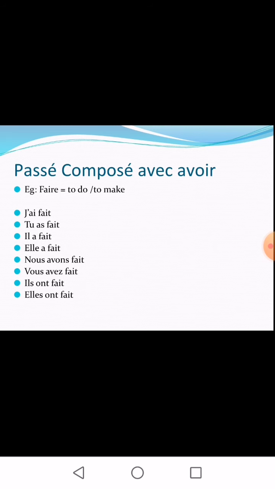Another example is faire. Faire is a verb which has an irregular past participle form. So the passé composé of faire is j'ai fait, tu as fait, il a fait, elle a fait, nous avons fait, vous avez fait, ils ont fait, elles ont fait. This also has the meaning I have made or I have done. That follows for the other subject pronouns also.